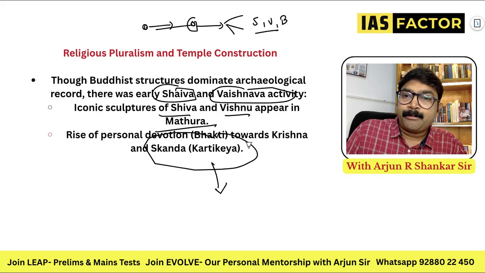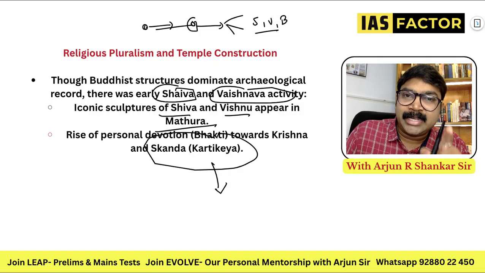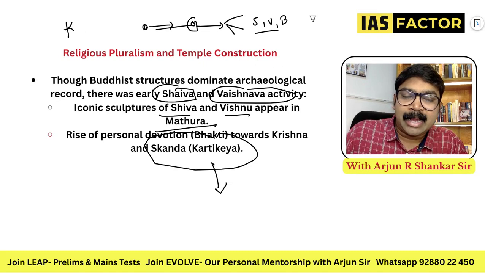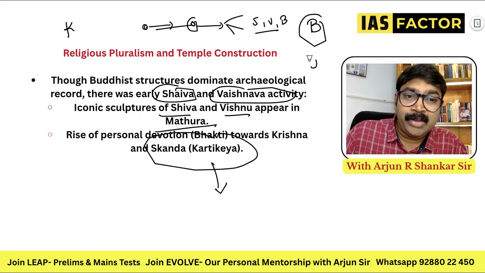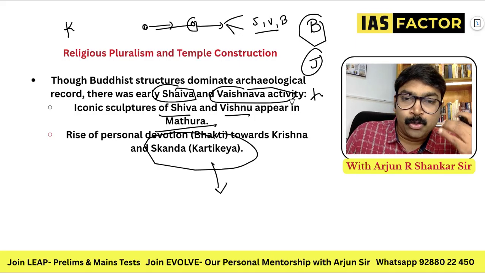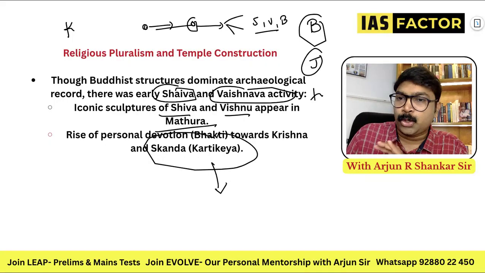So you can see religious pluralism, because even in this heavily Buddhist time you can see Hindu statues and figurines. So you cannot say that the Kushan period was entirely devoted to the Buddha. You even had examples of Jain, and examples of Hindu like Shiva, Vishnu and Kartikeya. So never feel that it was exclusively Buddhist. That is wrong.